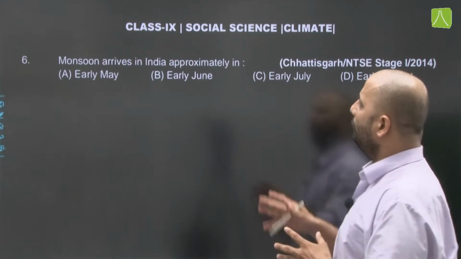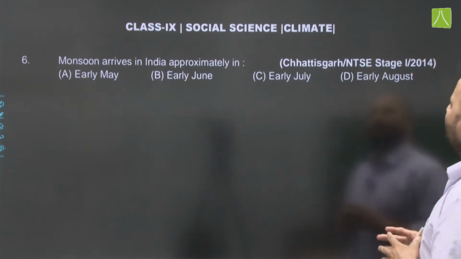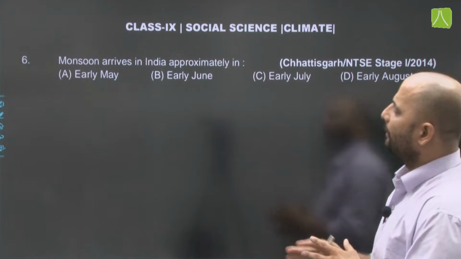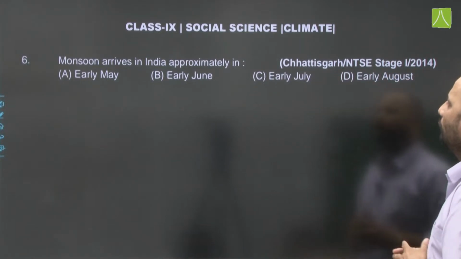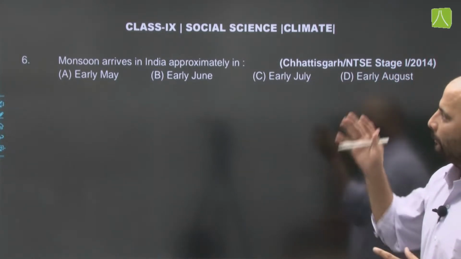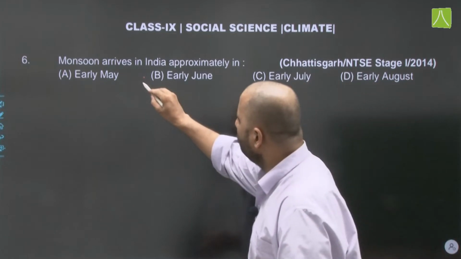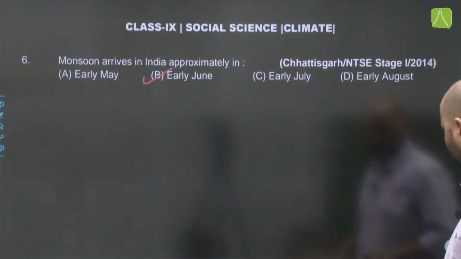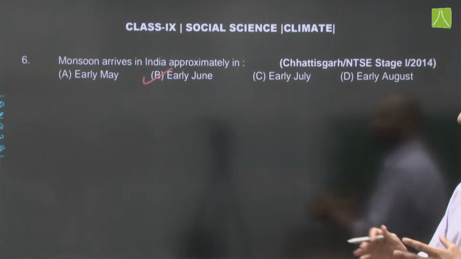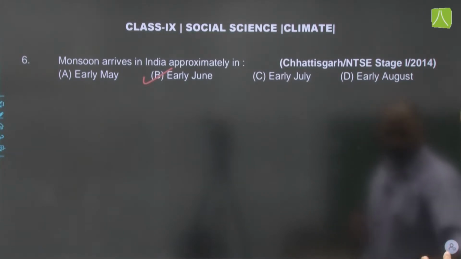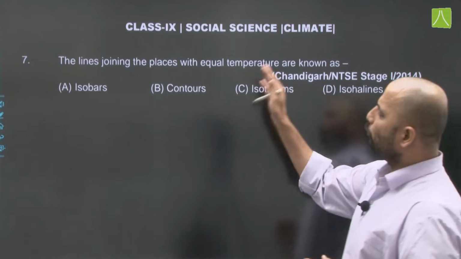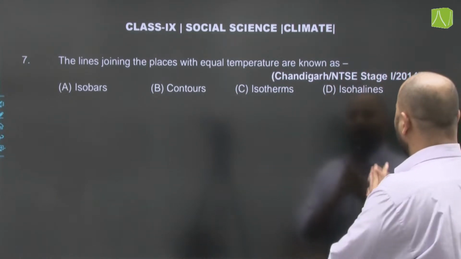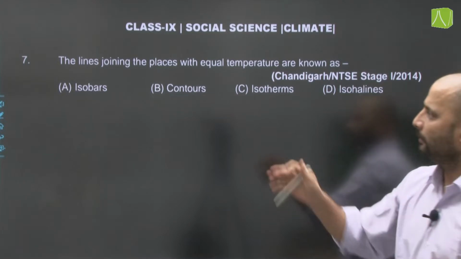Monsoon arrives in India approximately, Chhattisgarh NTSE stage 1 2014. Options provided here are early May, early June, early July or early August. Now, the correct answer here is early June, when the monsoon arrives in India approximately. So, option number B will be the correct answer here. Moving on to the next question. The lines joining the places with equal temperature are known as, Chandigarh NTSE stage 1 2014.